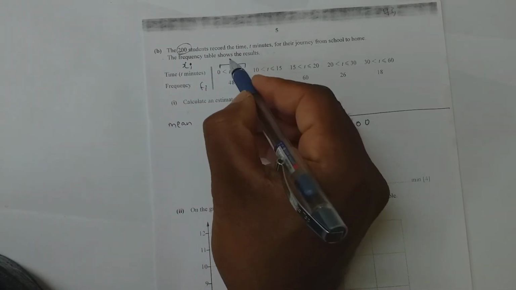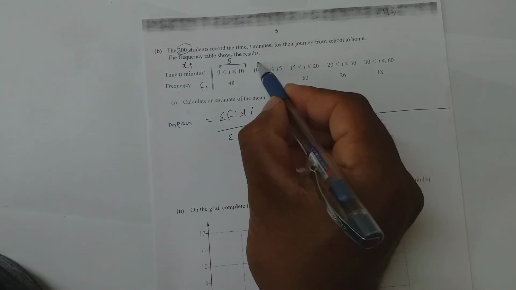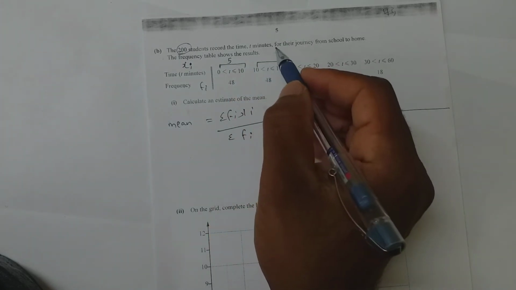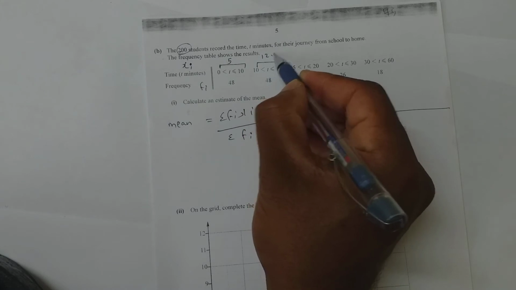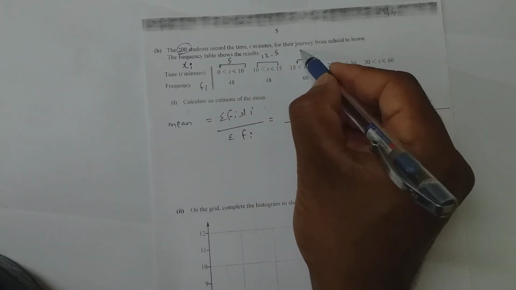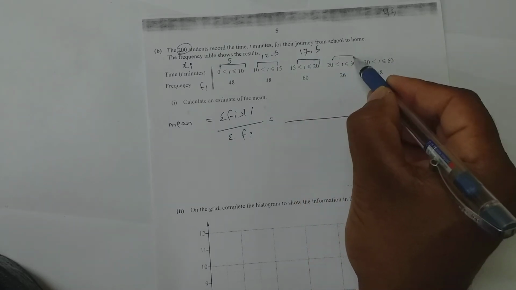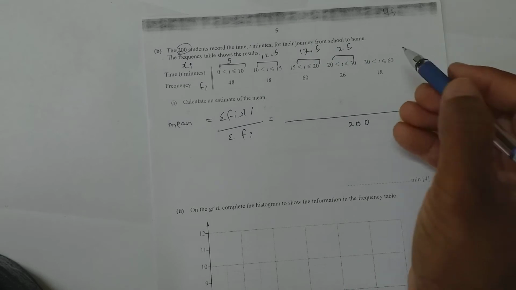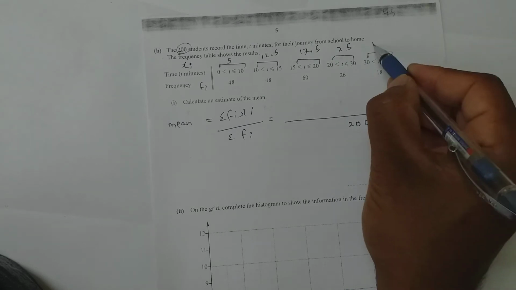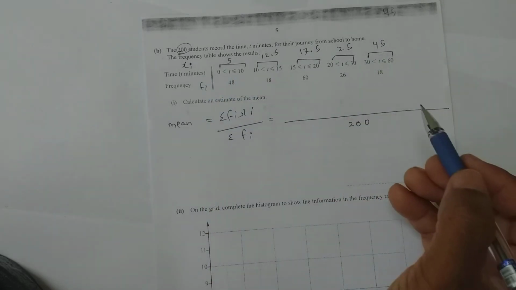So 0 plus 10 by 2 is 5. 10 plus 15 by 2 is 25 by 2 will give me 12.5. 15 plus 20, 35 by 2 is 17.5. Same way here 20 plus 30 by 2 is 25. Same way 30 plus 60 is 45. So these are my xi values.